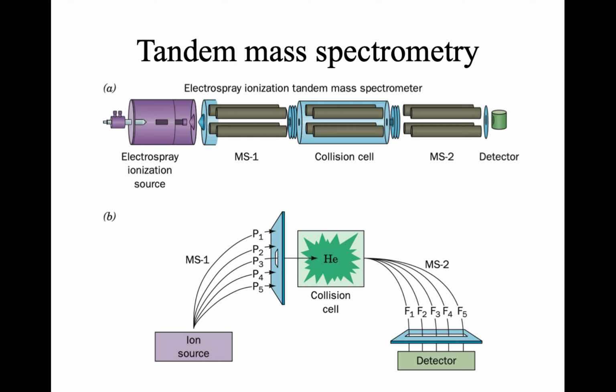In the collision cell, that peptide fragment will be exposed to the helium, and it will be further broken down into smaller fragments. Here the helium breaks only one peptide bond in the peptide fragment, and due to this it creates fragments of different sizes. All these different sized fragments are now transferred to the second mass spectrometer, which is called MS2. In the MS2, the mass to charge ratio of all these fragments is going to be detected and analyzed.